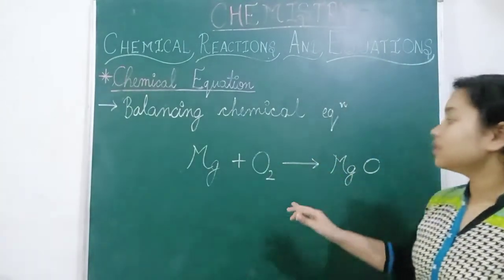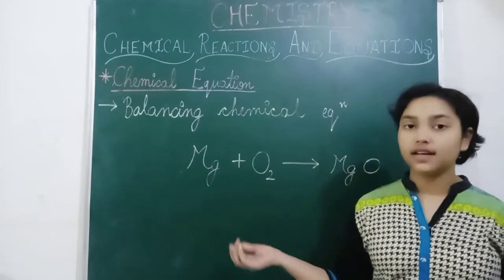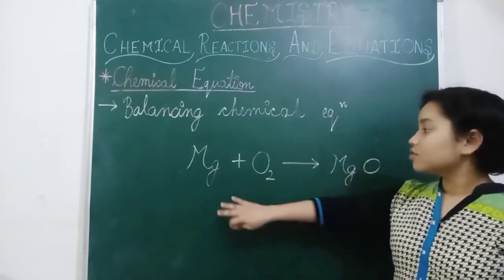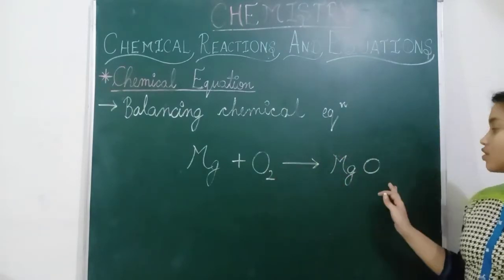Here is the second one. Magnesium plus oxygen is magnesium oxide. Here is the third example of this one. So magnesium is 1 here and magnesium is 1. Now oxygen is 2 here and oxygen is 1 here.